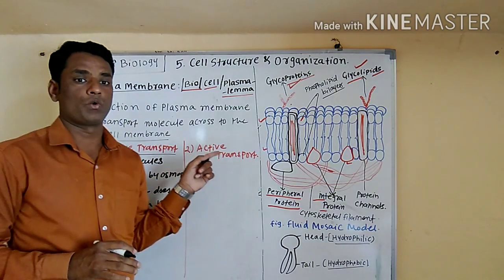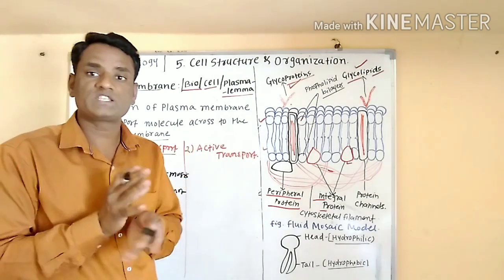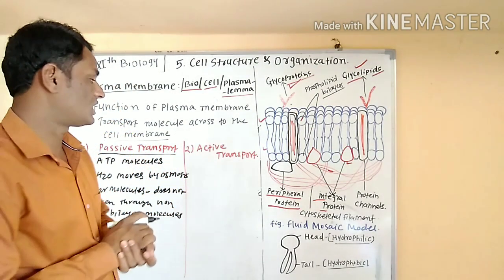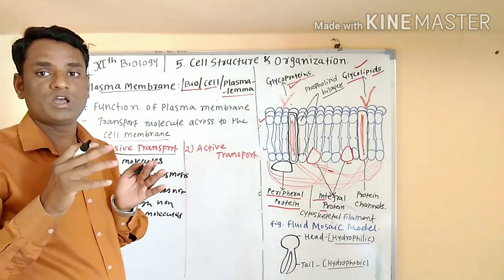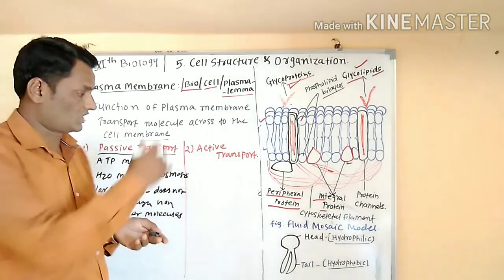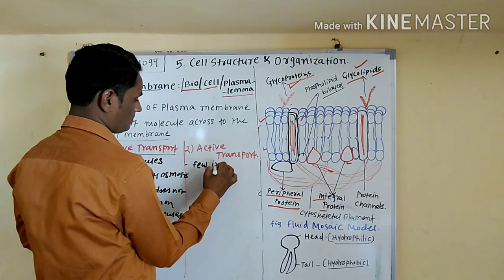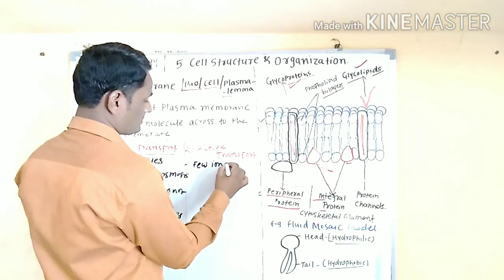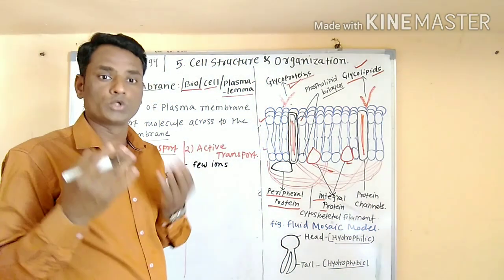In active transport, few ions or molecules are transported across the cell membrane against the concentration. Against the concentration means from lower to higher concentration. In active transport, a few ions, such as potassium ions and sodium ions, and some molecules are transported.